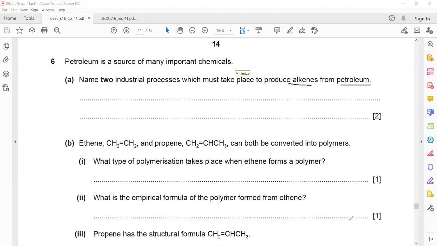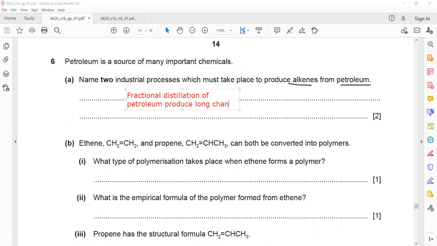First is fractional distillation, because first when you do fractional distillation of petroleum, it will produce